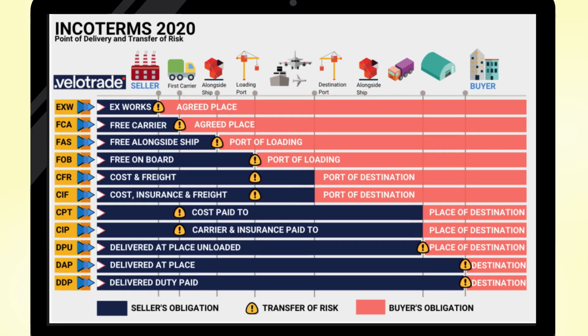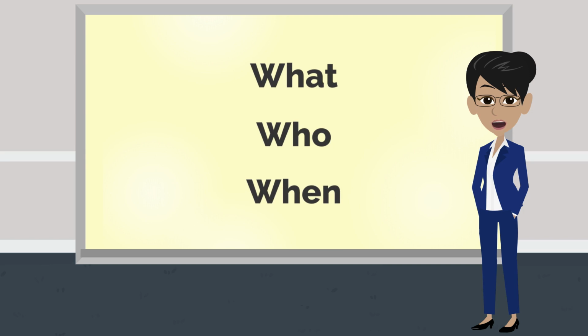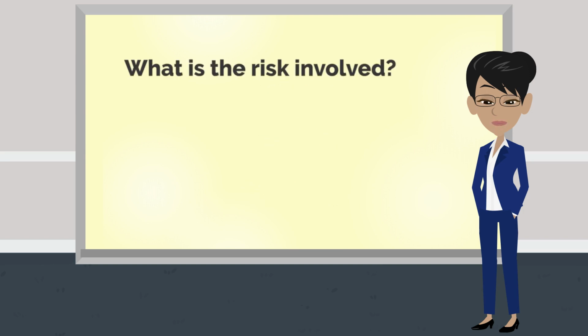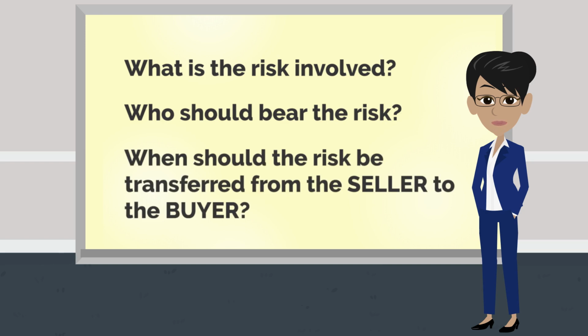Looking at the illustration, it shows the 11 Incoterms. If there is one word that would be associated with Incoterms rules, it is basically the word risk. So, we can understand the Incoterms rules according to what, who, and when. What is the risk involved? Who should bear the risk? When should the risk be transferred from the seller to the buyer?